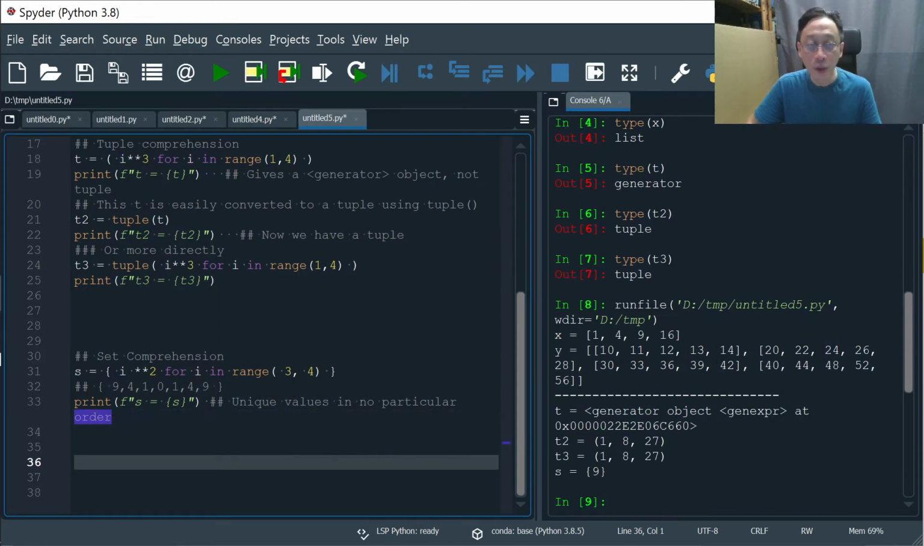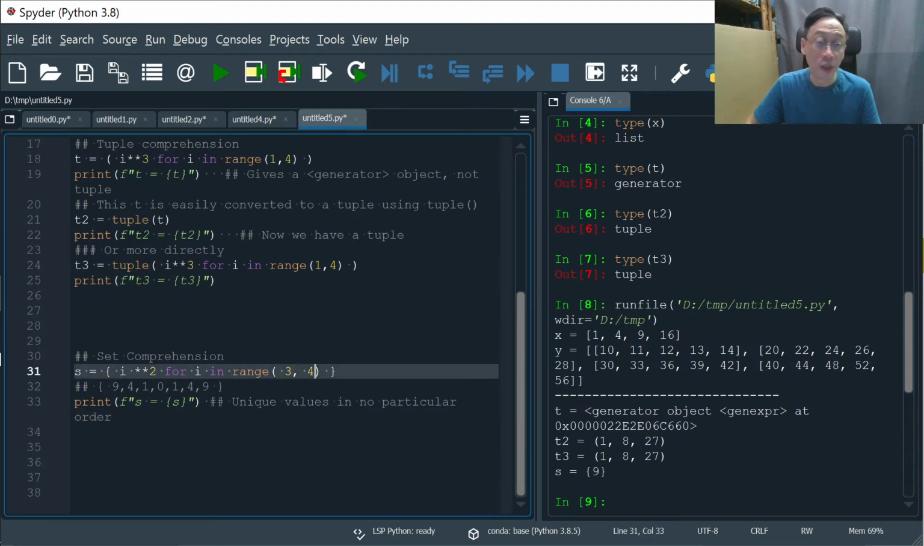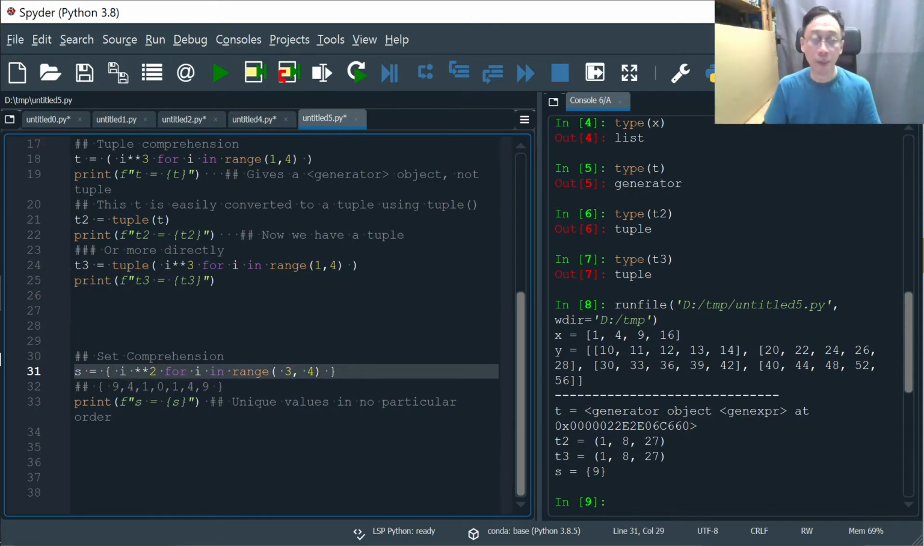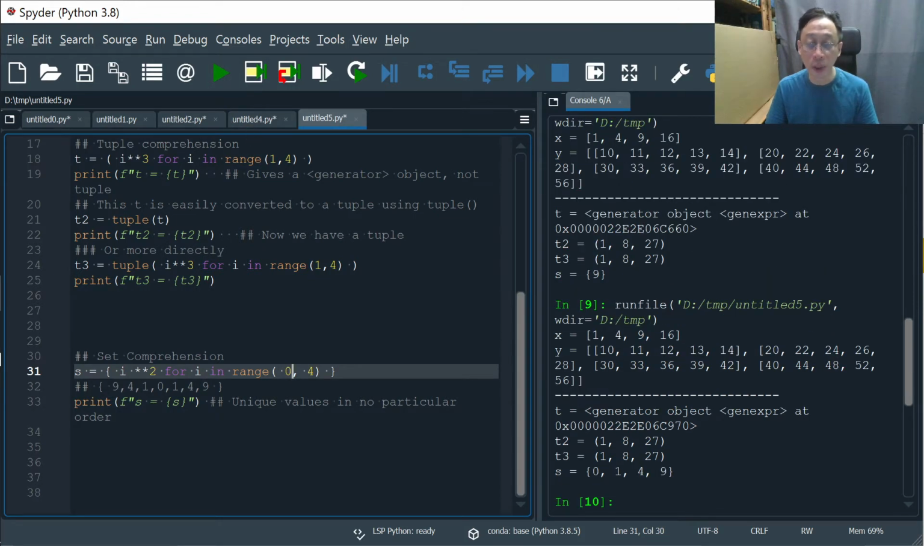Okay, fair enough. We actually get the set S here. We expect it to be ranging from 3 to 4, which means just 3. So 3 squared is 9. We will get 9 here. But if we intend to get 0, 1, 4, 9, we should be doing 0 to 4, like that. So that'll be 0, 1, 4, 9.